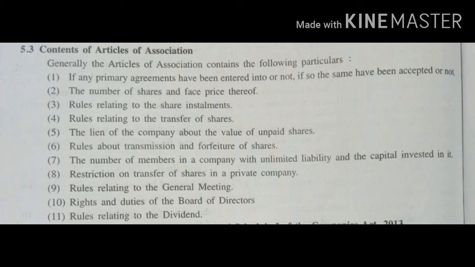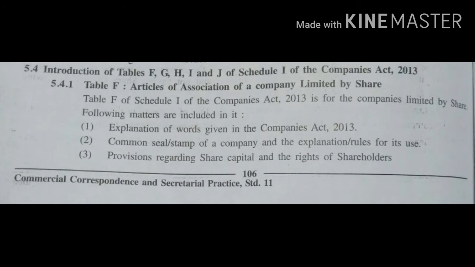rules relating to meetings, rights and duties of the board of directors, rules for the dividend, and the number of shares and the face price, then rules related to share installments, then rules related to transfer of shares, lien of the company on the value of unpaid shares, rules about transmission and forfeiture of shares, and so on. In the Articles of Association, it is necessary to include the information mentioned in the table which is applicable to the company out of the tables of Schedule I. Introduction of Tables F, G, H, I and J of Schedule I of the Companies Act 2013.